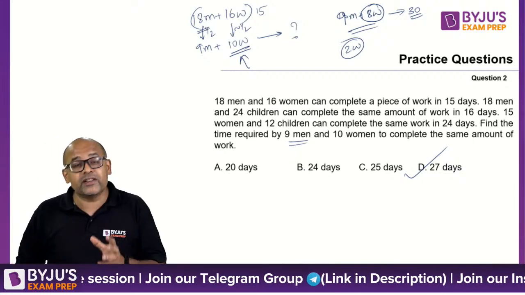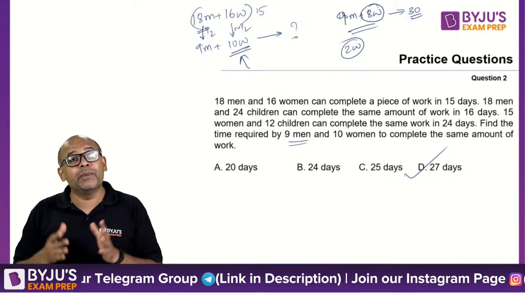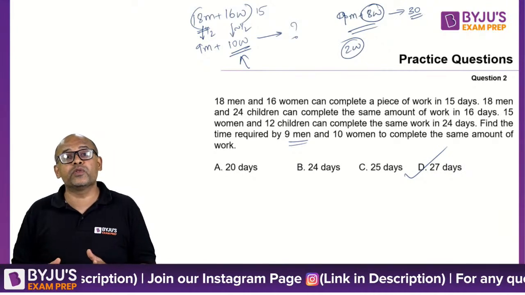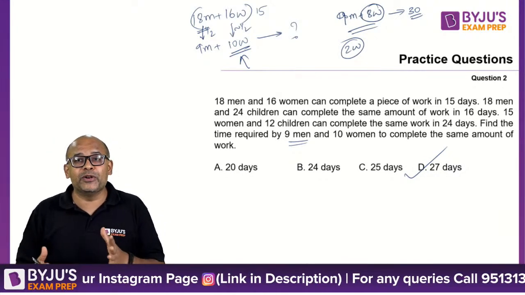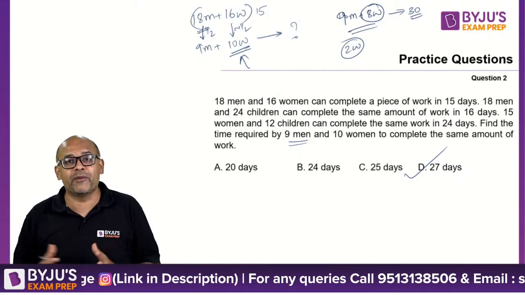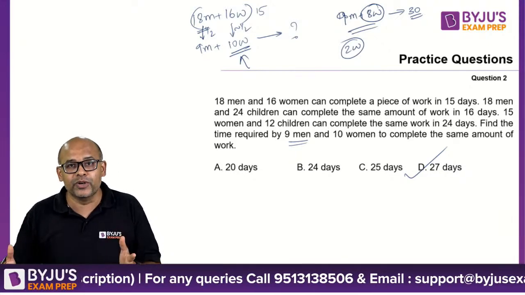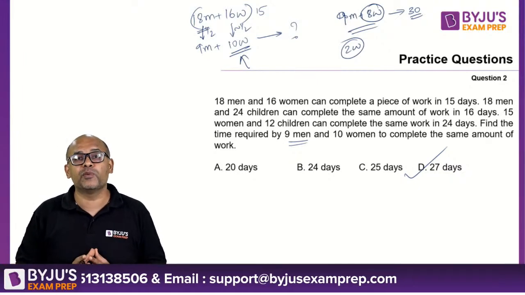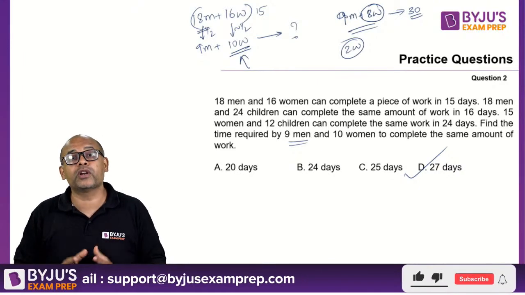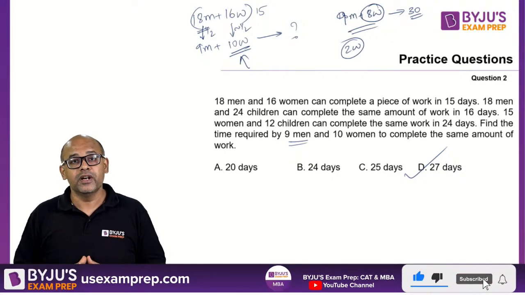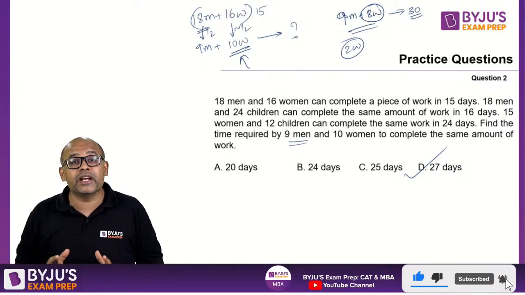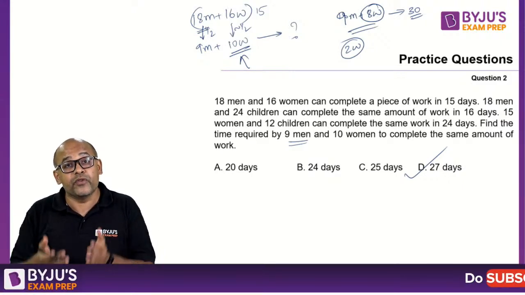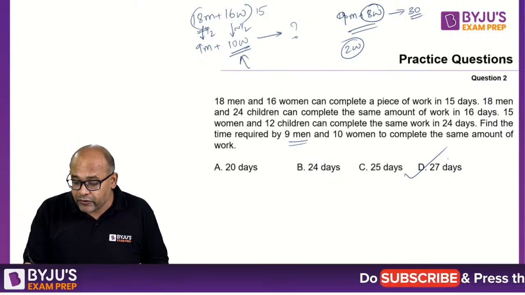So if you want to technically do it, it will become lengthy. That's what CAT does. It will give you questions where, if you try to prove it for step marks, a school kind of behavior where you want to say hence proved, that will take you a long time. But if you're smart in observing these small points, then that's what CAT rewards you for. So a seemingly complicated, difficult question gets done in probably a few seconds if you observe carefully. Therefore, the answer is 27.